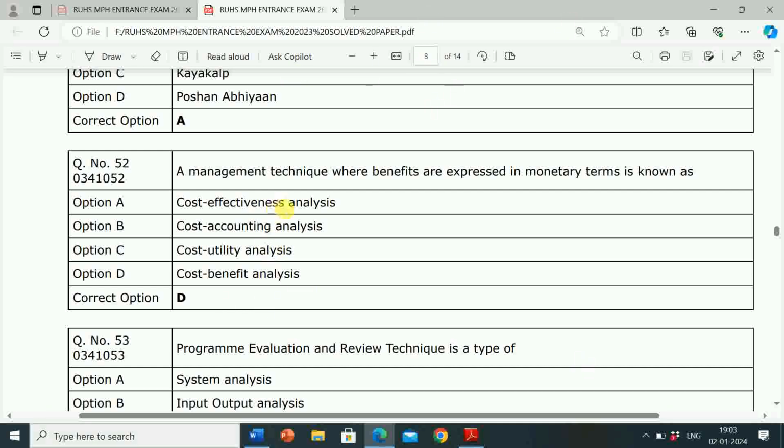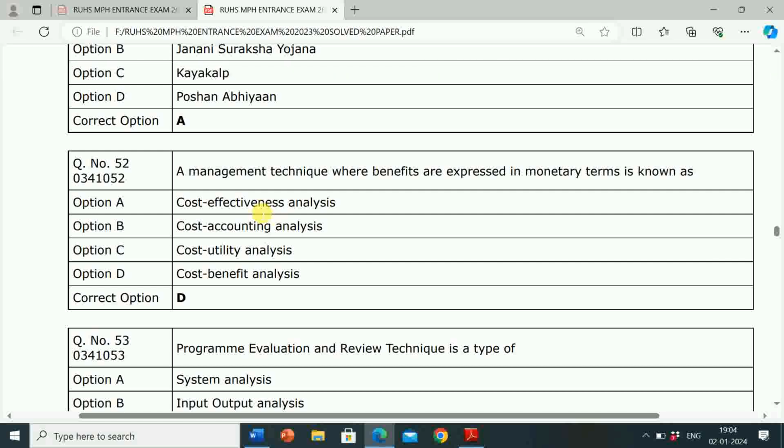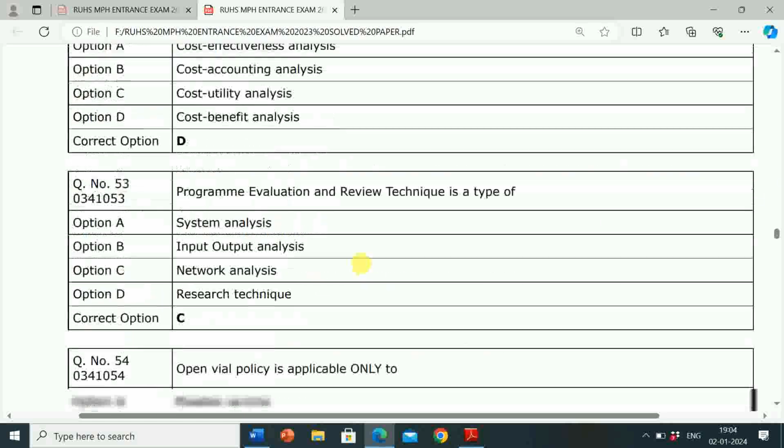Here the question is, a management technique where benefits are expressed in monetary terms is known as? Correct answer is cost benefit analysis. So a management technique where benefits are expressed in monetary terms is known as cost benefit analysis.